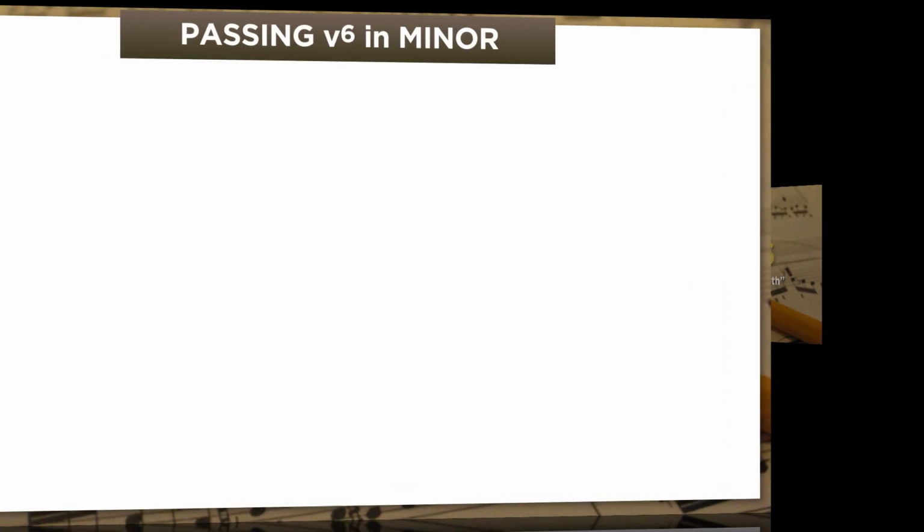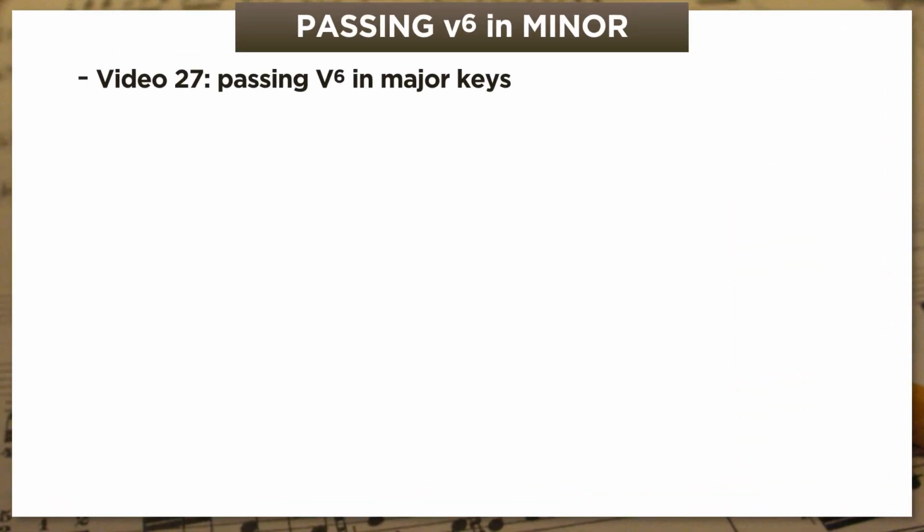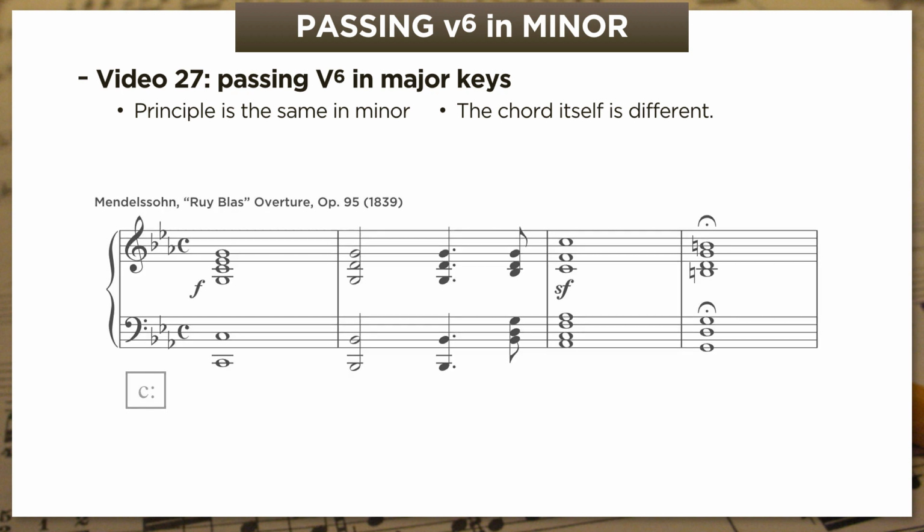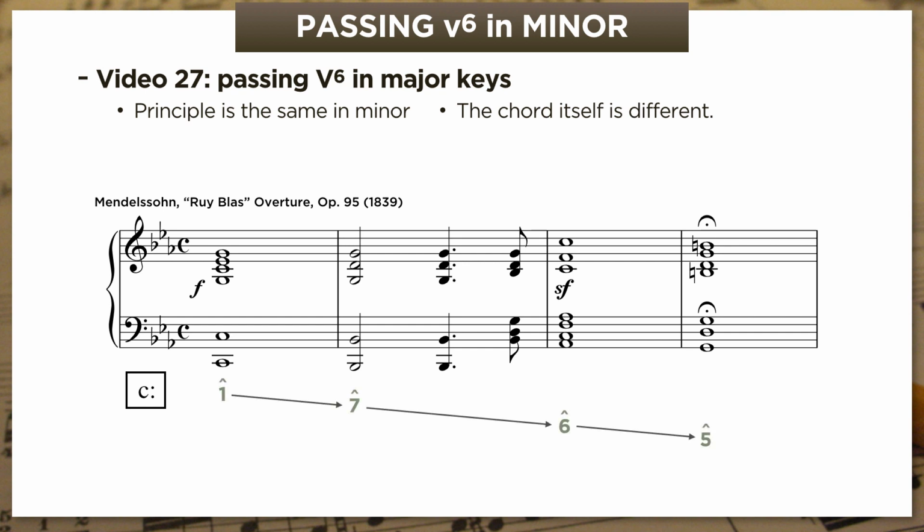So if you watched video 27, you know all about passing 5/6 in major keys. Well, the principle is the same in minor, but the chord itself, the passing 5/6, is actually different. Here's the opening of Mendelssohn's Ruy Blas Overture. It's in C minor, and notice that the bass starts on tonic and walks down to scale degree 5, just like a bunch of the major key pieces we saw in the last video. Have a listen, and then we'll do a quick analysis.